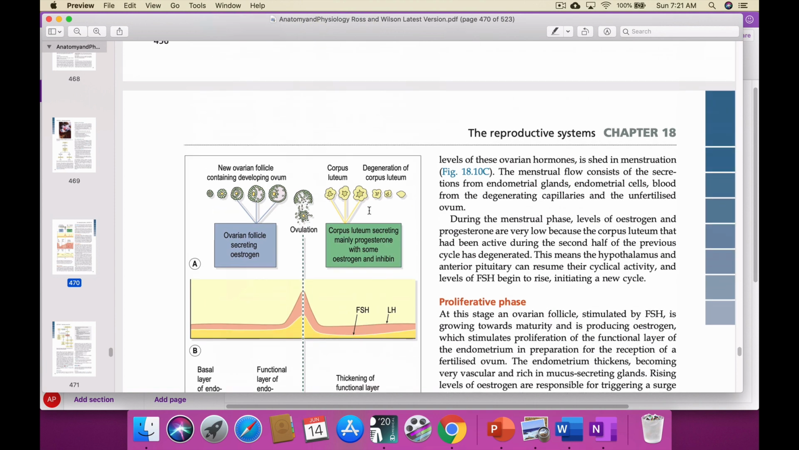This progesterone is secreted by the corpus luteum. Once the ovum comes out of the follicle, the follicle changes into a yellow color, takes the name corpus luteum, and starts to secrete progesterone.